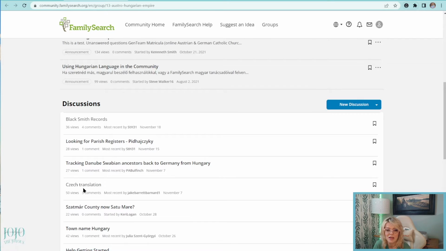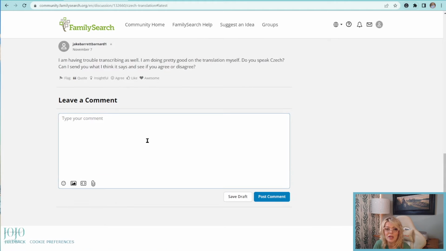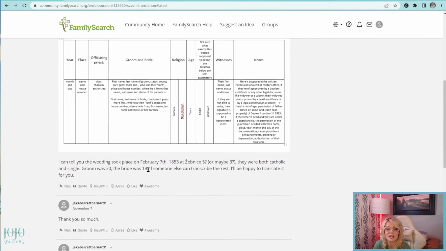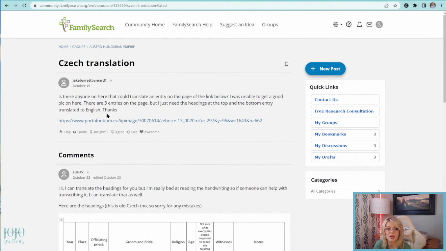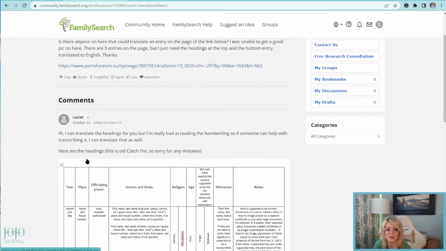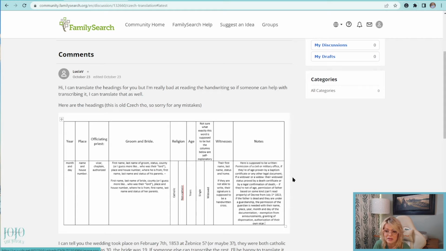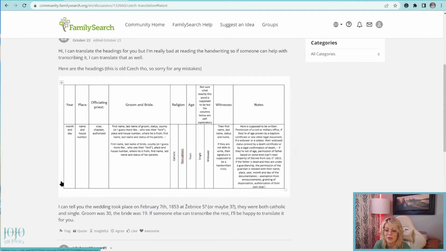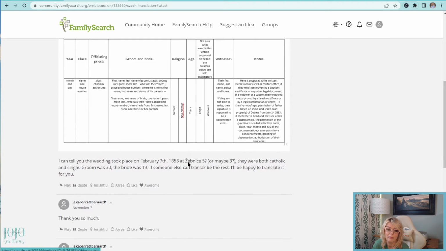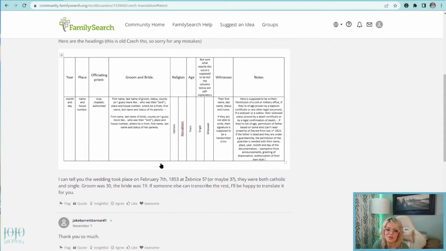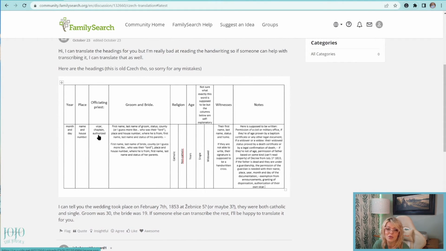It says check translation. So somebody needed something translated. They uploaded this document and asked for help with it. And people are really nice and generous with their time and will translate documents for you that you can't read in their language. That's what's going on here, which is really cool.